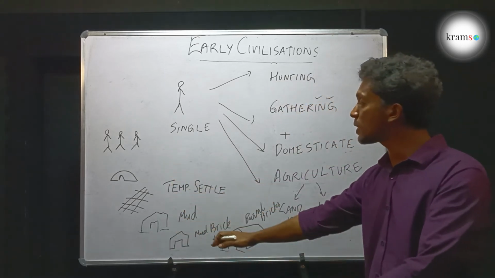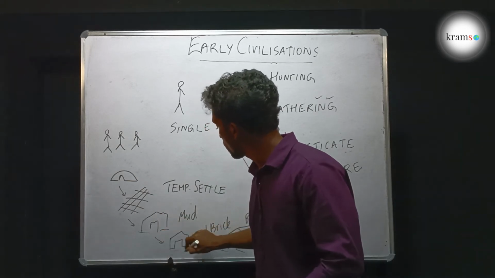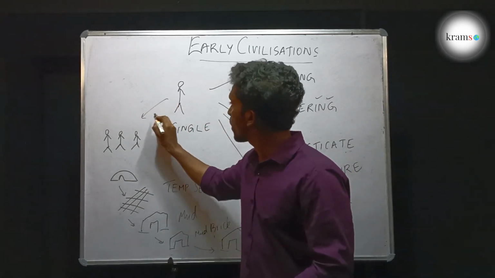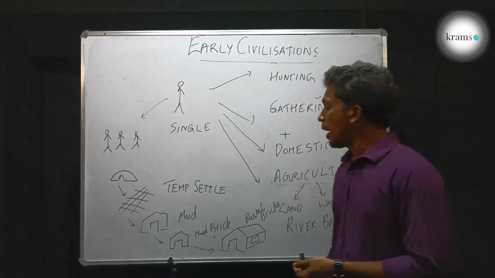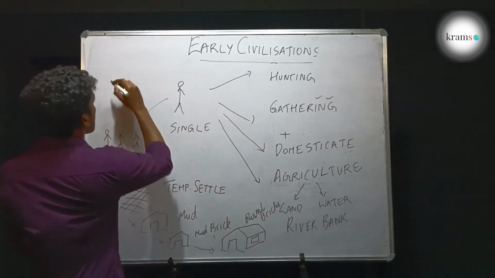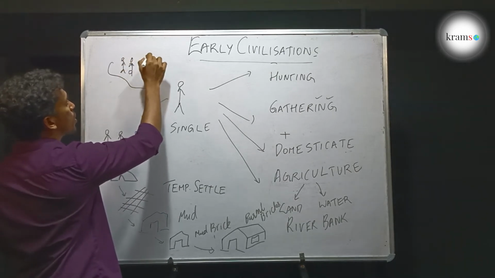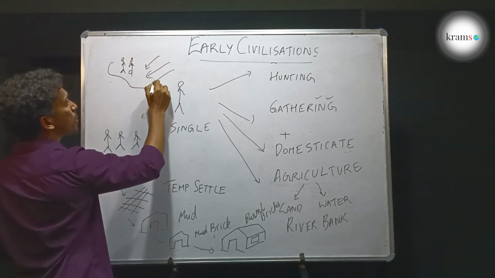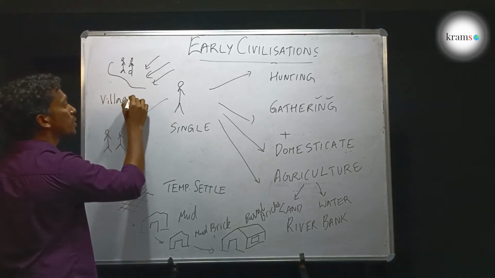All these things happened over a long period of time. And on the river banks, people started to live. More people started to come and settle there. Slowly villages formed there.